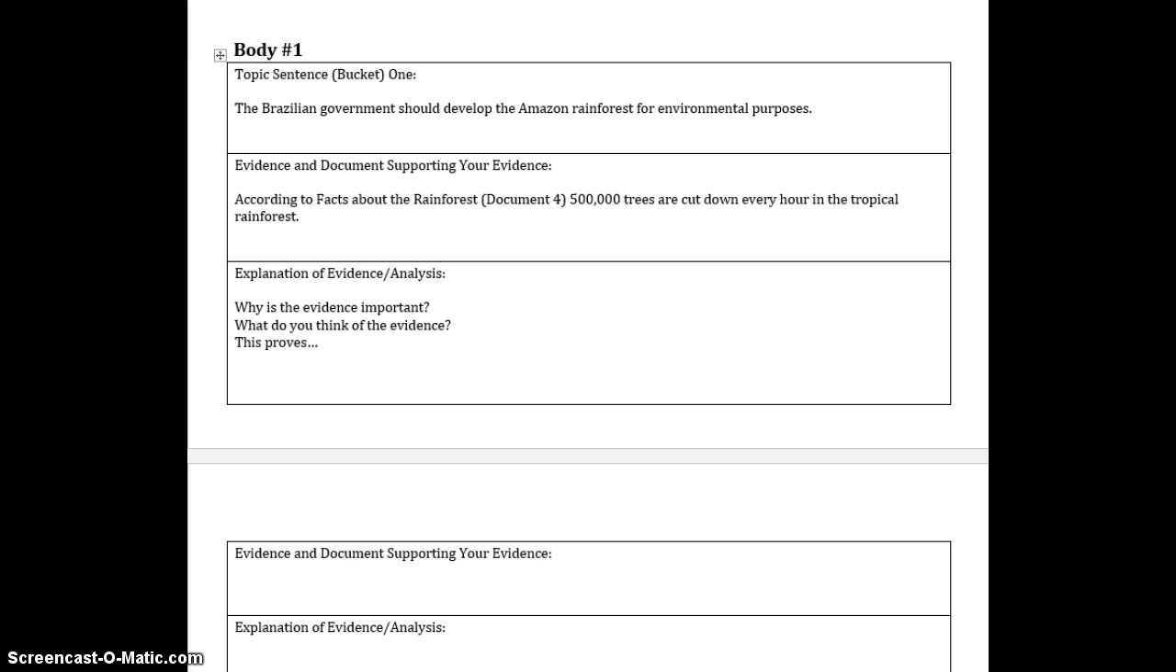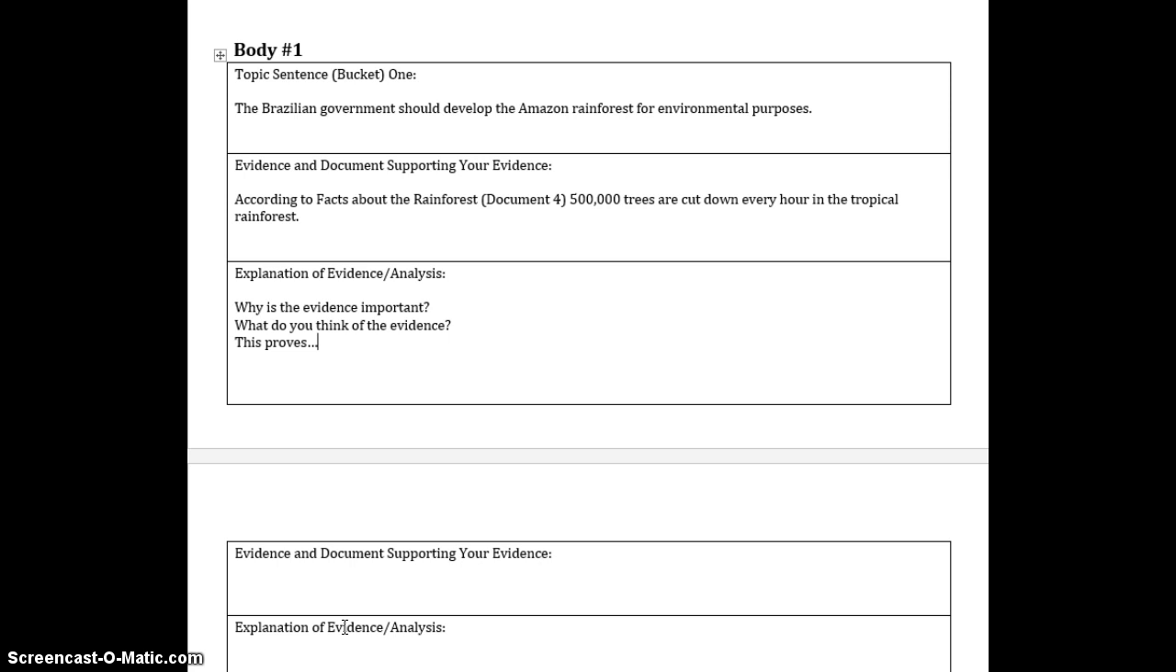Then, just as we do in our field photograph, we need to write an explanation of the evidence. But instead of talking about what we see in a field photograph, you're going to talk about the main idea or message of the document you chose in the sentence above. You need to make a connection to the evidence. So you would consider, why is the evidence important? Your sentence would be the answer to that question. Or, what do you think of the evidence? This would be your sentence for explanation of your evidence.